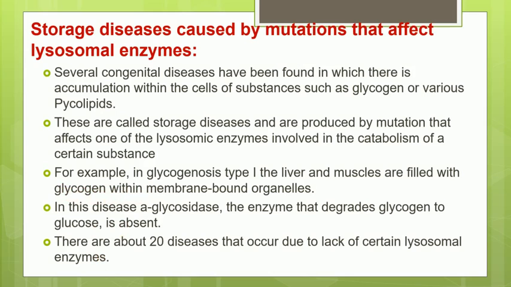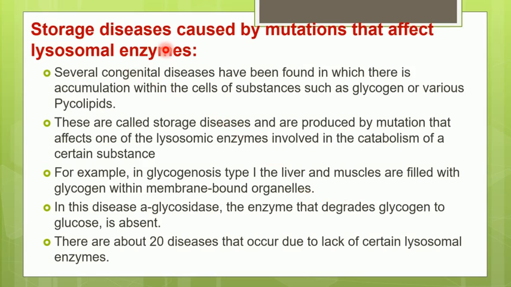For the breakdown of glycogen, you require the enzyme known as alpha glycosidase. Since the alpha glycosidase enzyme is not prepared by the lysosome due to the mutation, the concentration of glycogen will keep on increasing in the cell. That is called a storage disease.